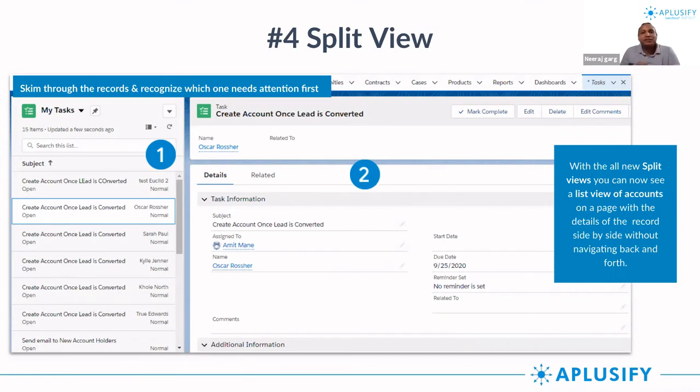As you can see in the screen, there is a detailed record on the left hand side. As soon as you click this, you have that view of that lead on the right side of your screen. How convenient it is to just have one view in one screen. It's like music to your ears, right? It's like a dream come true when you see this kind of screen after you have toggled back and forth so many times to see all these records.